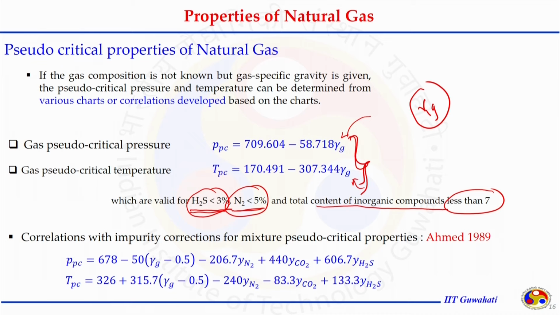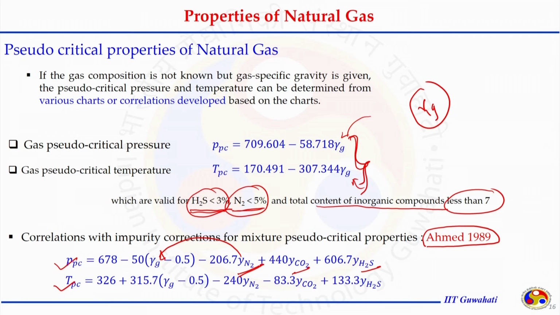But if the situation is not like this, the correlation with impurities correction for mixture pseudo critical properties was proposed by Ahmed in 1989. Ahmed said to include the composition of nitrogen, CO2 and H2S in the expression and use gamma g, because this property is known to us. You can calculate the pseudo critical properties of the mixture, both pressure and temperature.